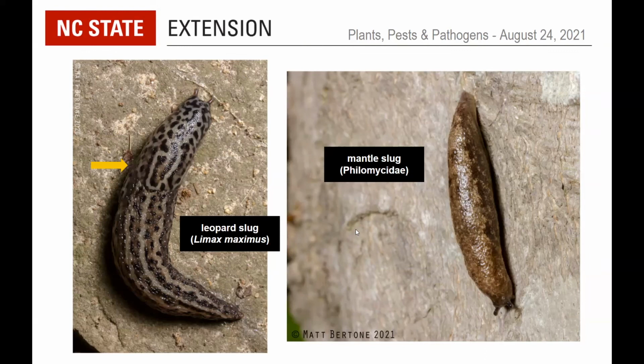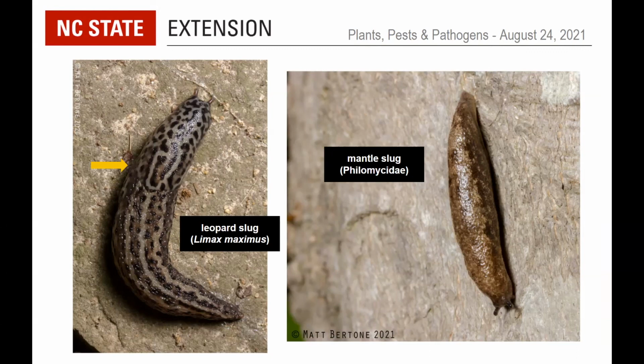Now, as far as slugs and damage, slugs can be voracious eaters of garden plants. There are some chemical controls that can be put out there. There are also people who use beer traps to try and trap them. You can also put out ceramic pots that are upside down, or tiles near your garden. During the day, when the slugs hide from the heat and the sunlight, you can open those up and grab all the slugs, throw them into a bucket of soapy water and drown them.